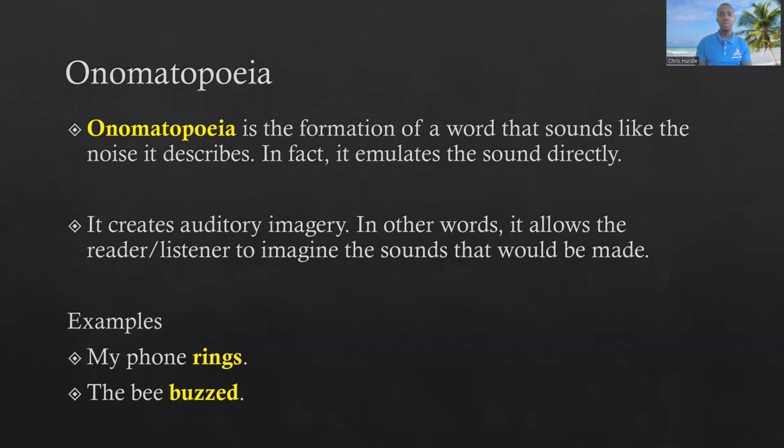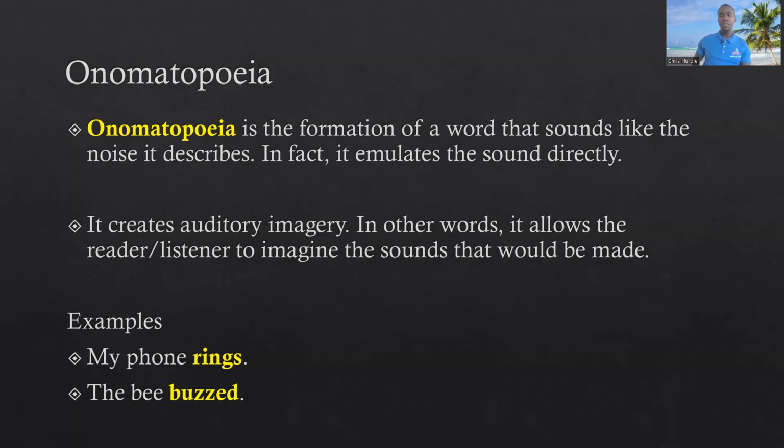So what is the purpose of this? It creates auditory imagery. As I was saying, it appeals to our sense of hearing. In other words, it allows the reader or listener to imagine the sounds that will be made. Right. So if we are writing a story and we would like the reader to be able to imagine what something would sound like, or we want to paint a picture using sounds, then we can employ onomatopoeia.